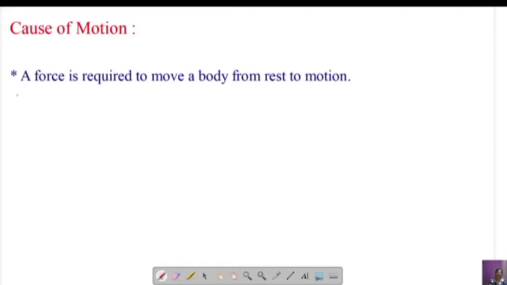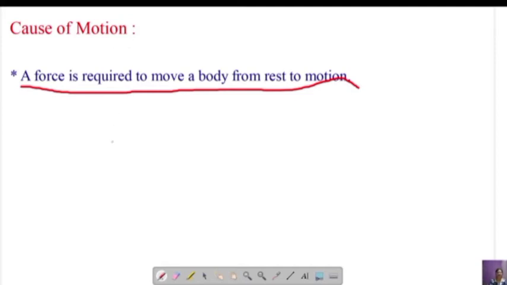Cause of motion, in that first point, a force is required to move a body from rest to motion. So if there is an object and that object has to be moved, there should be a force. Force in Kannada we call as bala, and motion we call as chalane. So for an object to move, we should apply a force. It is not necessary that force should be in contact with the body. It may be in contact or may not be in contact.